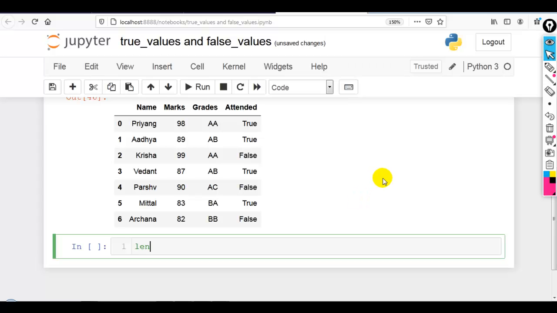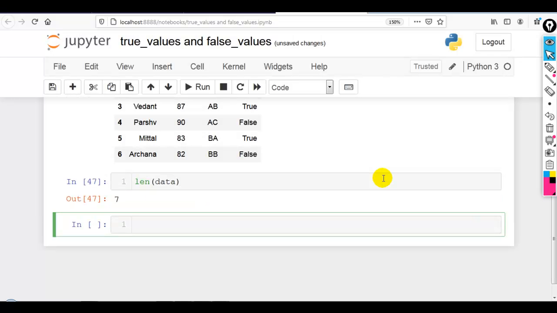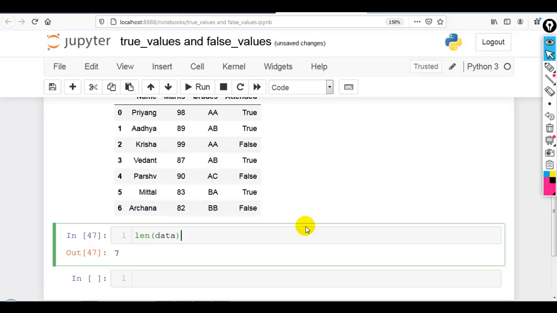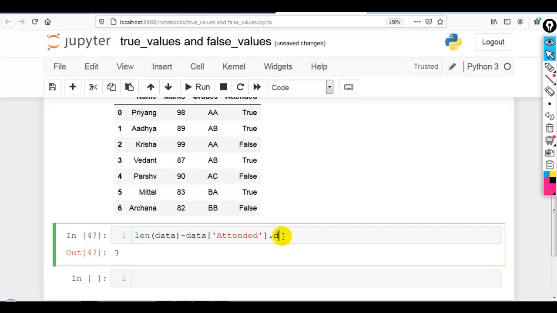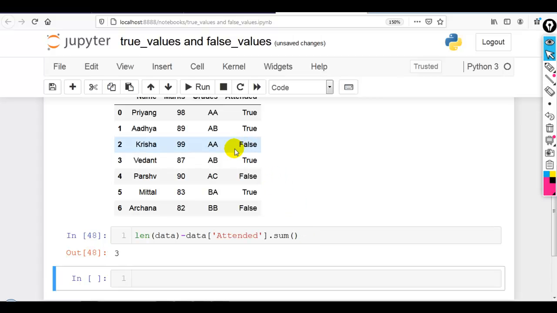For that we have to find the length of our data, which is total 7 rows, 7 students, and minus the present students, which we count from the attended column with dot sum. This performs the sum of true values, which is 1, 2, 3 and 4. So 7 minus 4, total 3 students are absent: false, false and false, 1, 2 and 3. This way we can use these values in calculation if they are in true and false boolean values.